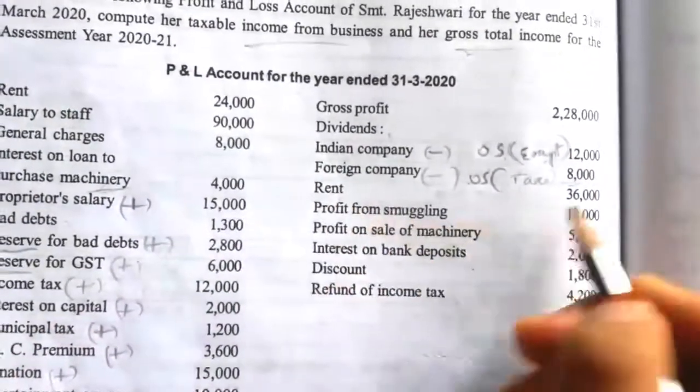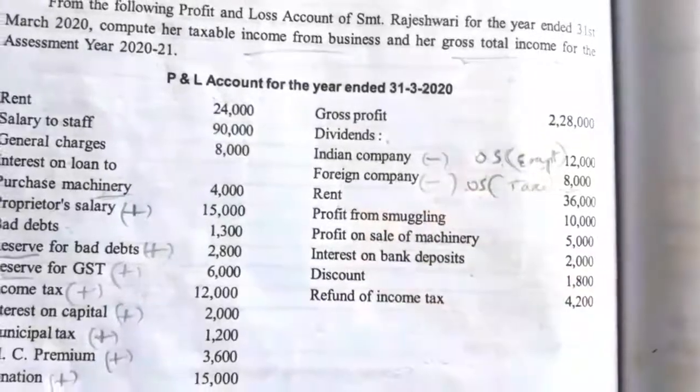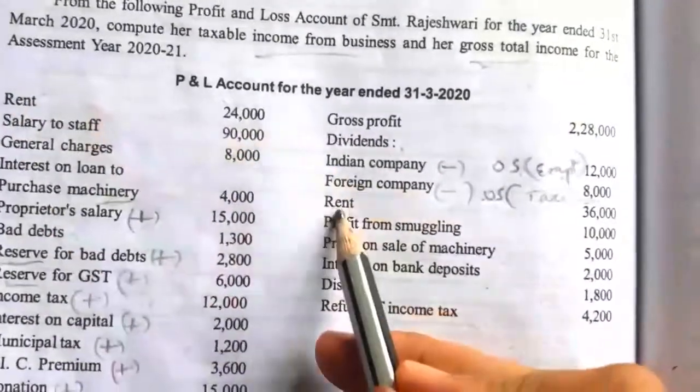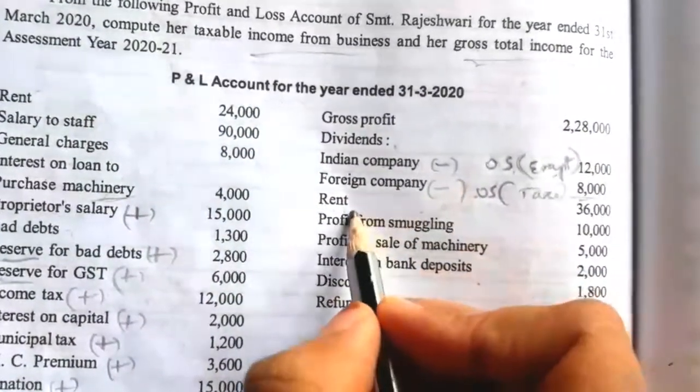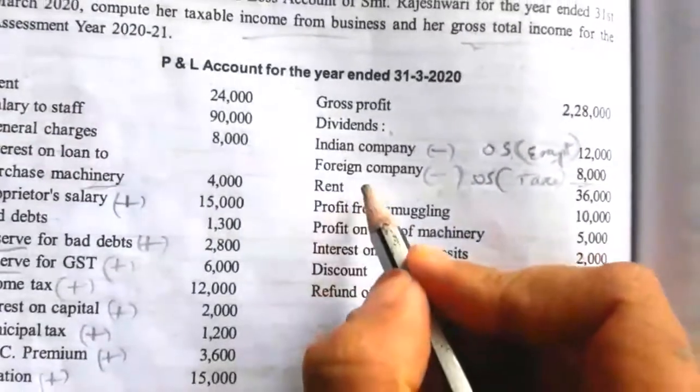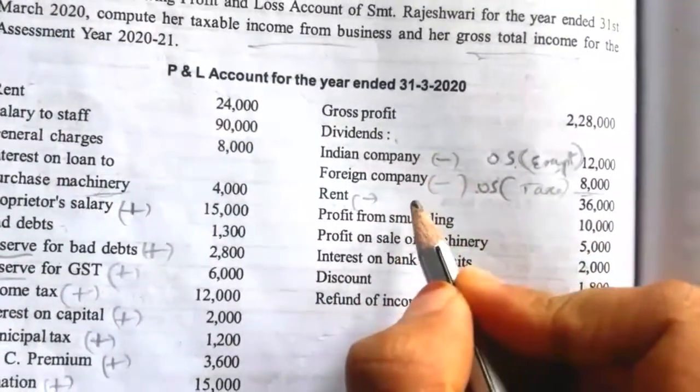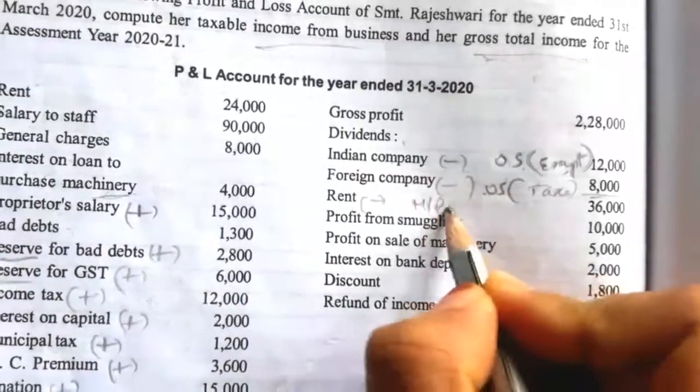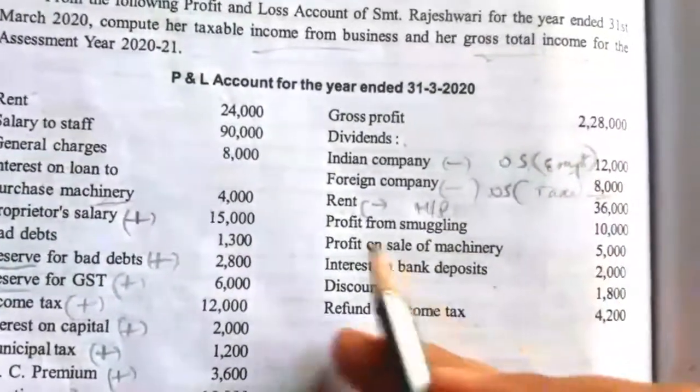Then rent is given on the credit side, meaning rent received. This is rent paid, this is rent received. Rent will be received from a house property, so this is not relating to business and it is taken as house property income. It should be taxed under house property while computing GTI.